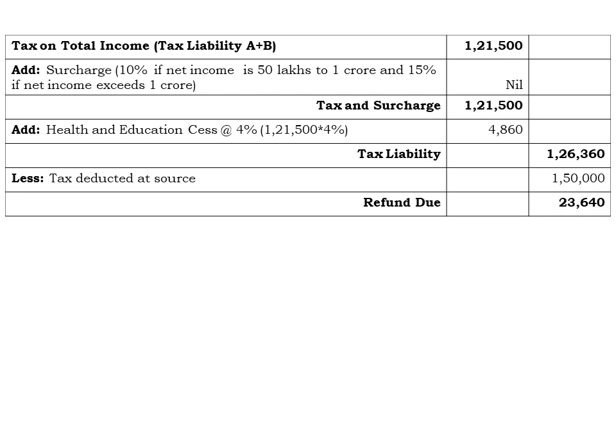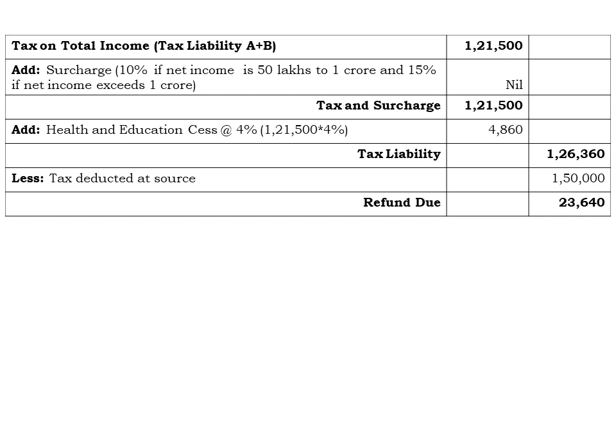After that, tax and surcharge will be rupees 1,21,500, on which we have to charge the health and education cess at 4%. 1,21,500 rupees multiplied by 4% comes to rupees 4,860.